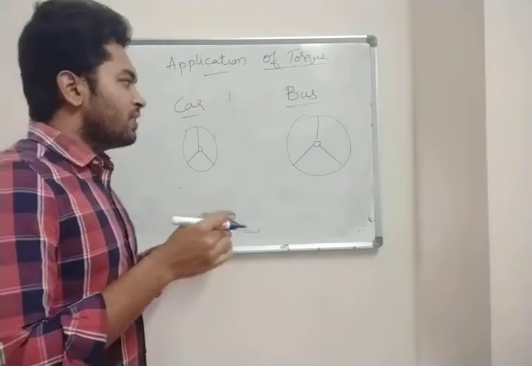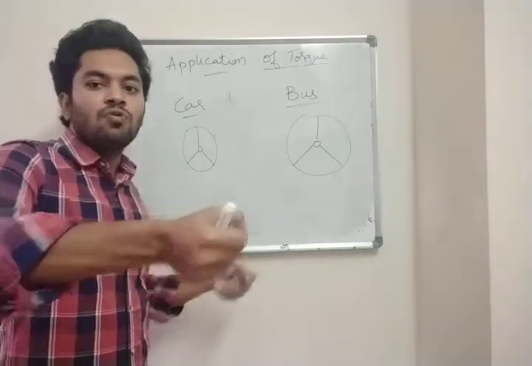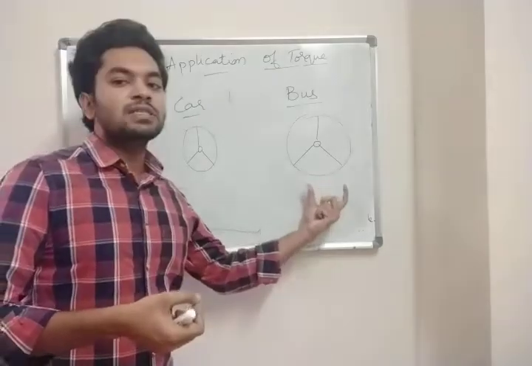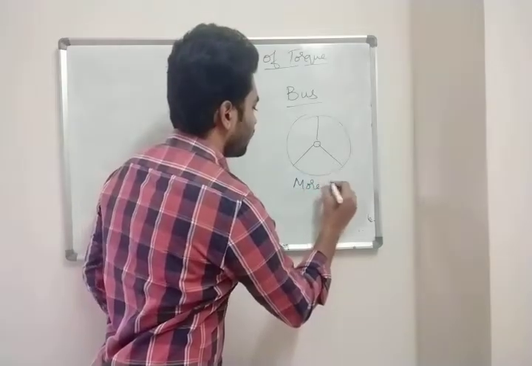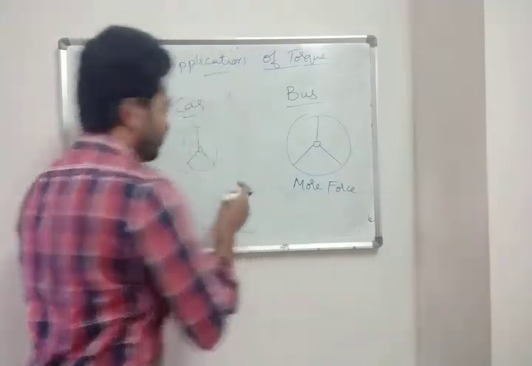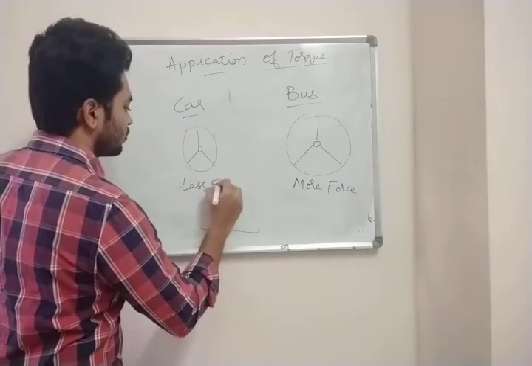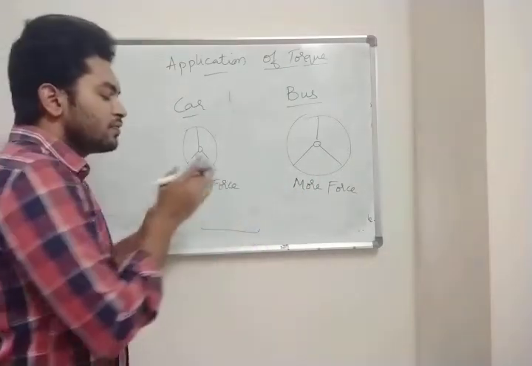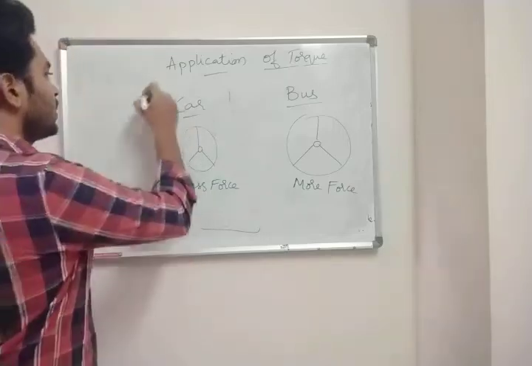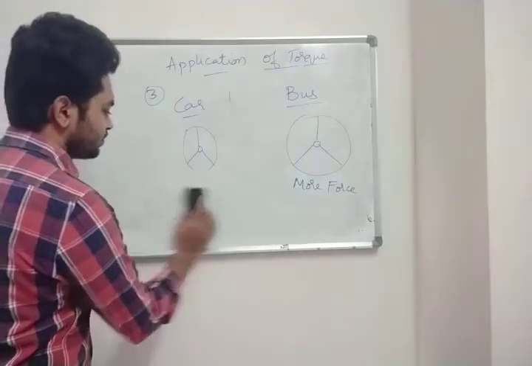Now for which steering wheel do you have to apply more force? The steering wheel of your bus is big, so you have to apply more force to take a turn. More force. And for your car you can just rotate it easily, so less force. More force if your steering wheel is big, and less force if your steering wheel is small. That is your third application of torque. Clear? Now the next one is